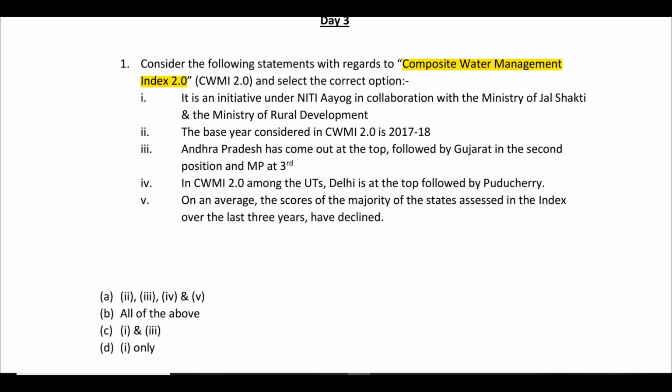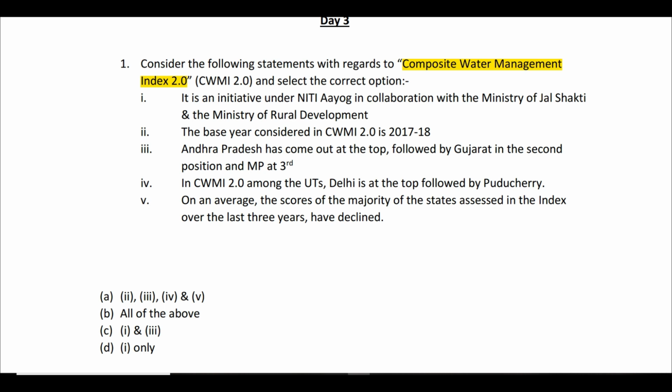One is the Ministry of Jal Shakti and the other is the Ministry of Rural Development. That is correct. When we talk about the second statement, that is incorrect because this assessment has been done for 2017-18, but the base year which has been taken is the previous year. That is, 2016-17 has been taken as the base year as per CWMI 2.0. So basically, the second statement is incorrect.